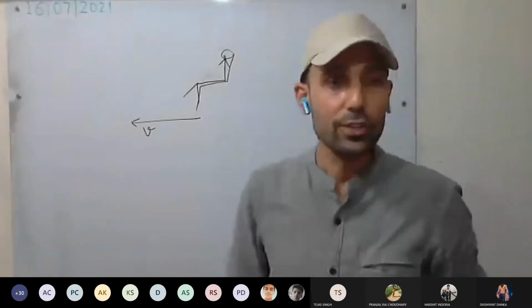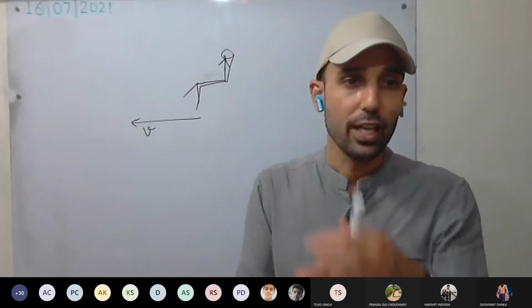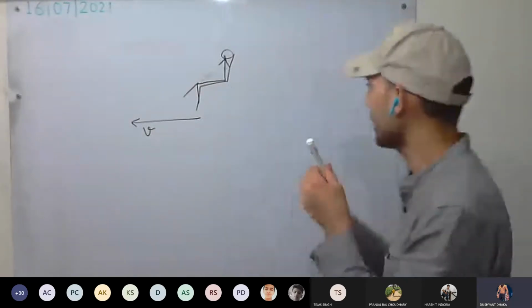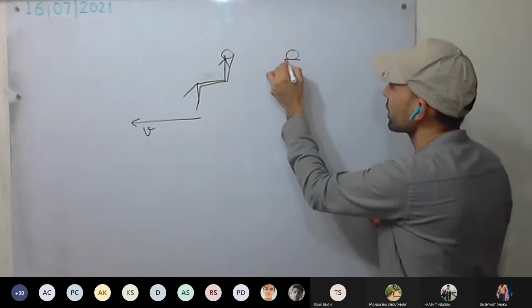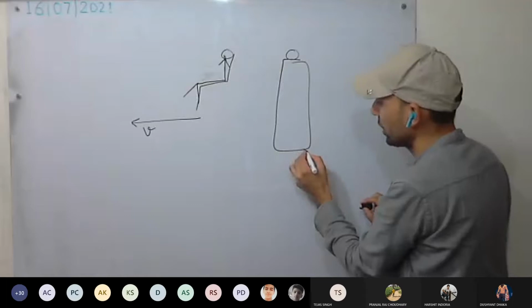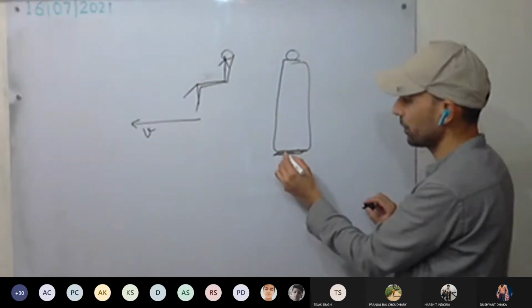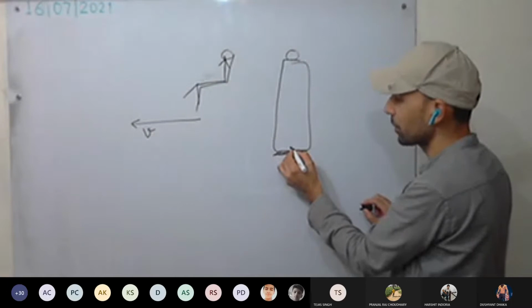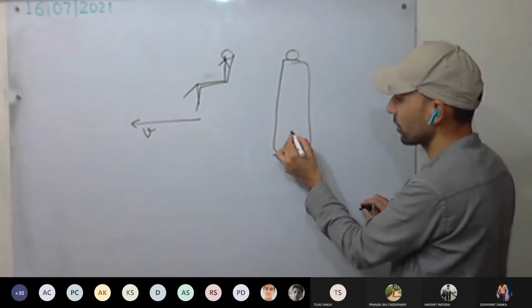See, when you sit or stand, your feet are touching the ground. Upper body, see here. We usually take, for example, this is the body, this is the face and the rest of the body. This point is touching the ground, so it will come to rest immediately. The next point will take some time to come to rest. The next point takes some more time. It is like this.